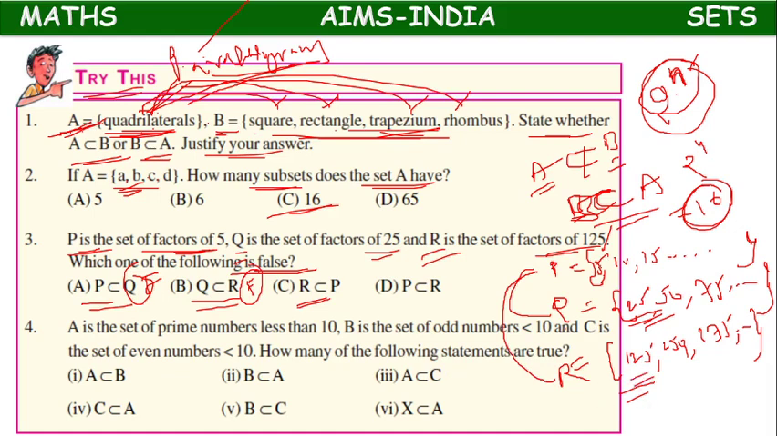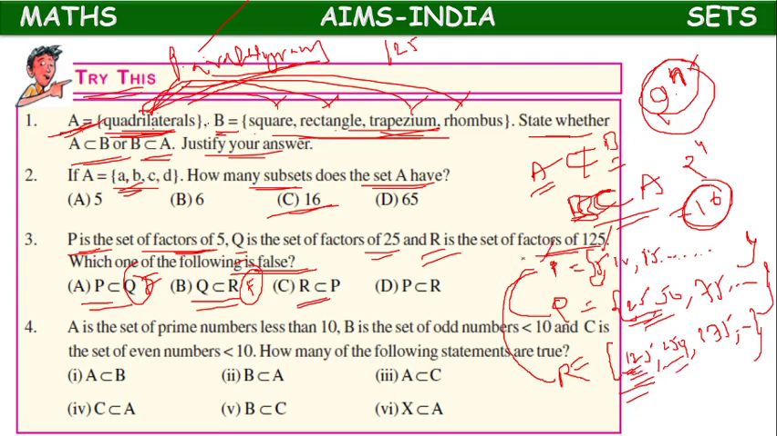125. 125 is in the multiples of 5. If we go on extending like that, we will get 125, or not? Is it a factor? P is the set of multiples of 5. So 125 is also a multiple of 5, so 125 is present in P.